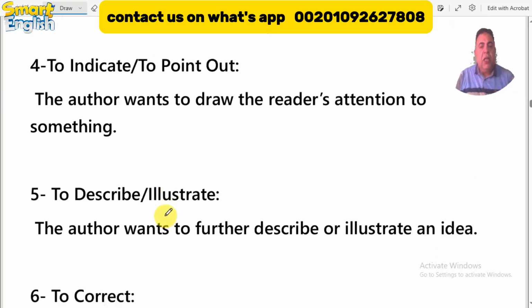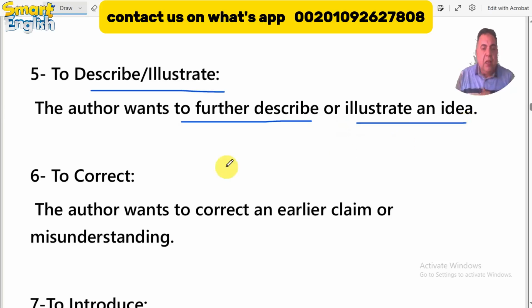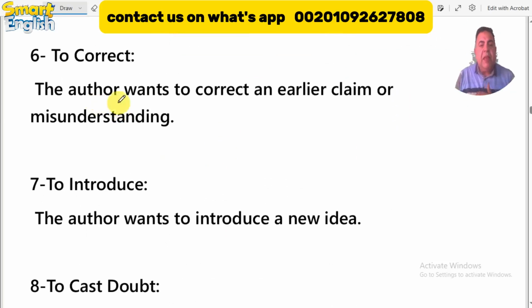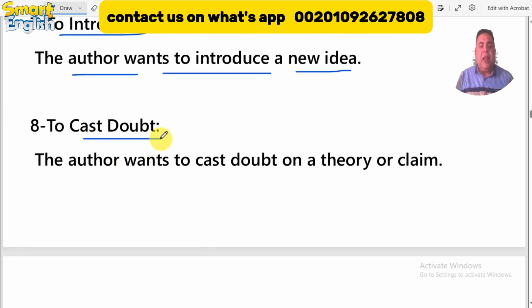Number four, to indicate or to point out. The author wants to draw the reader's attention to something. Number five, to describe or illustrate. The author wants to further describe or illustrate an idea. Number six, to correct. Maybe the author wants to correct an earlier claim or misunderstanding. Number seven, to introduce something. It means that he would like to start a whole discussion about something.